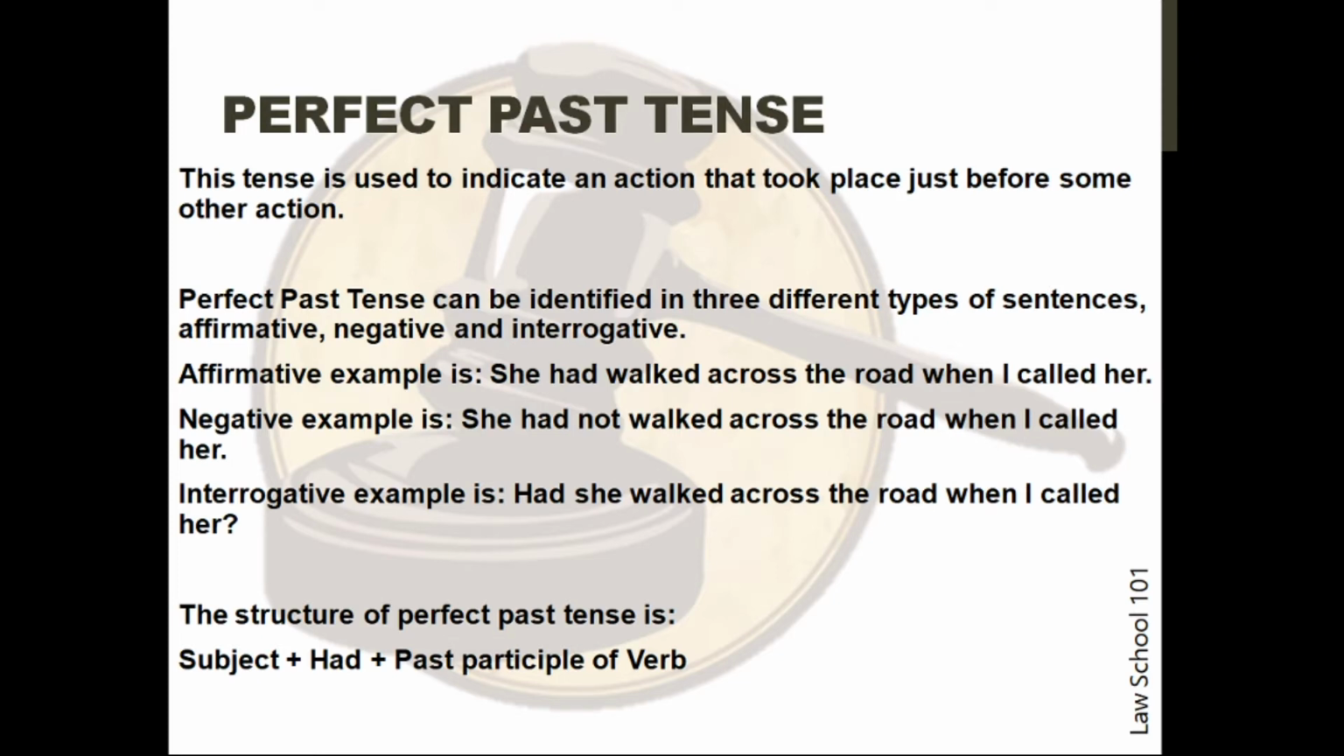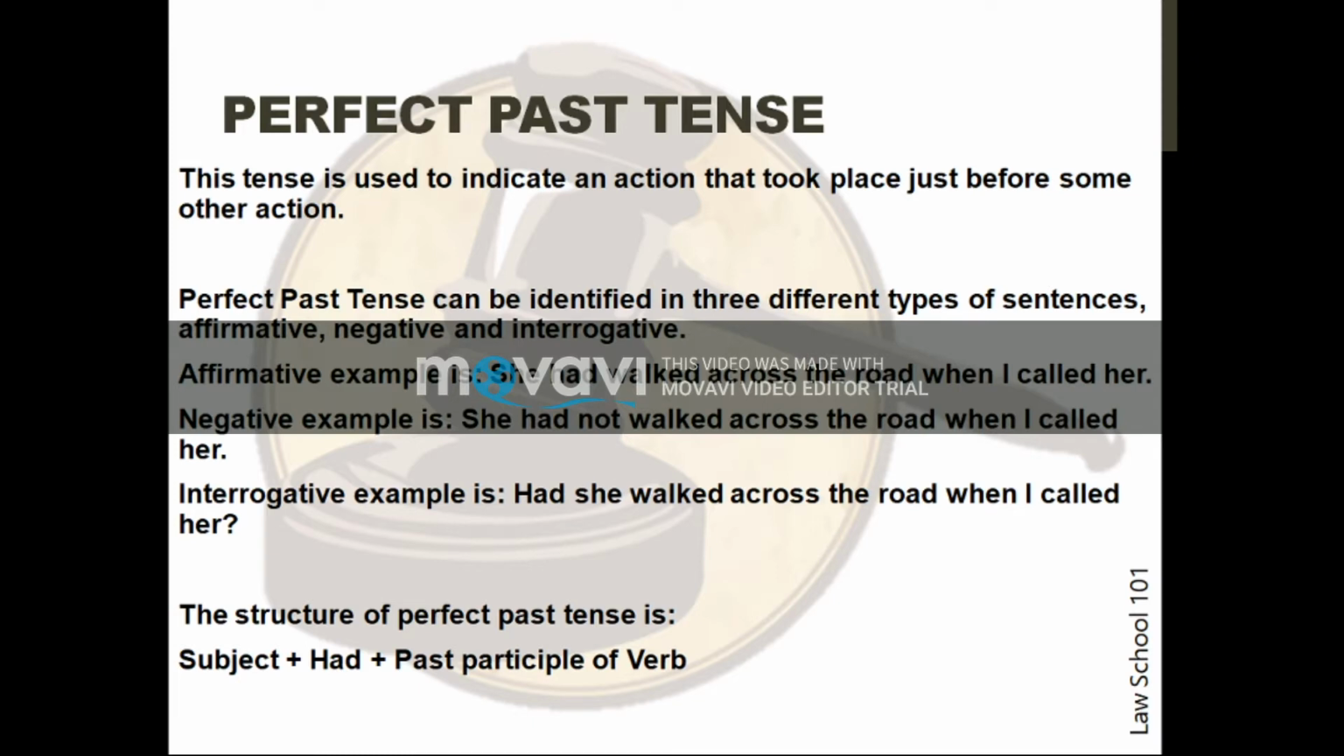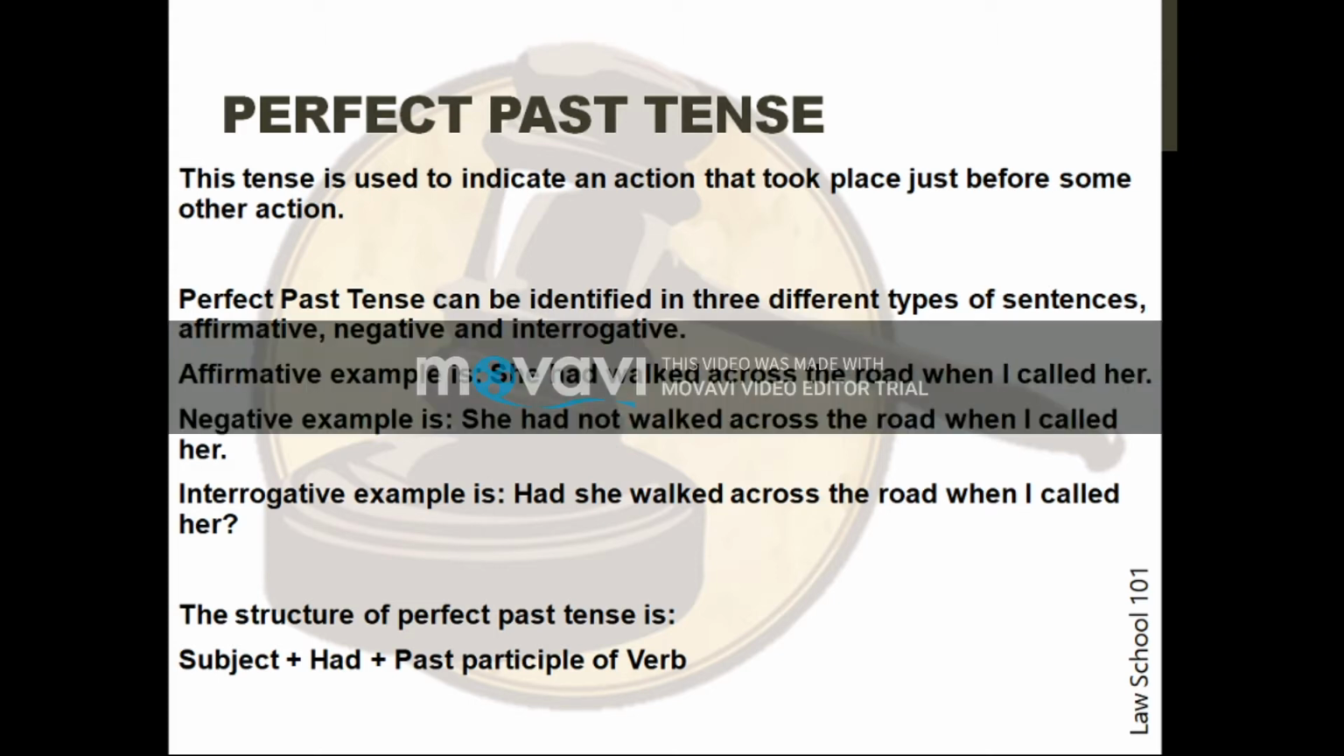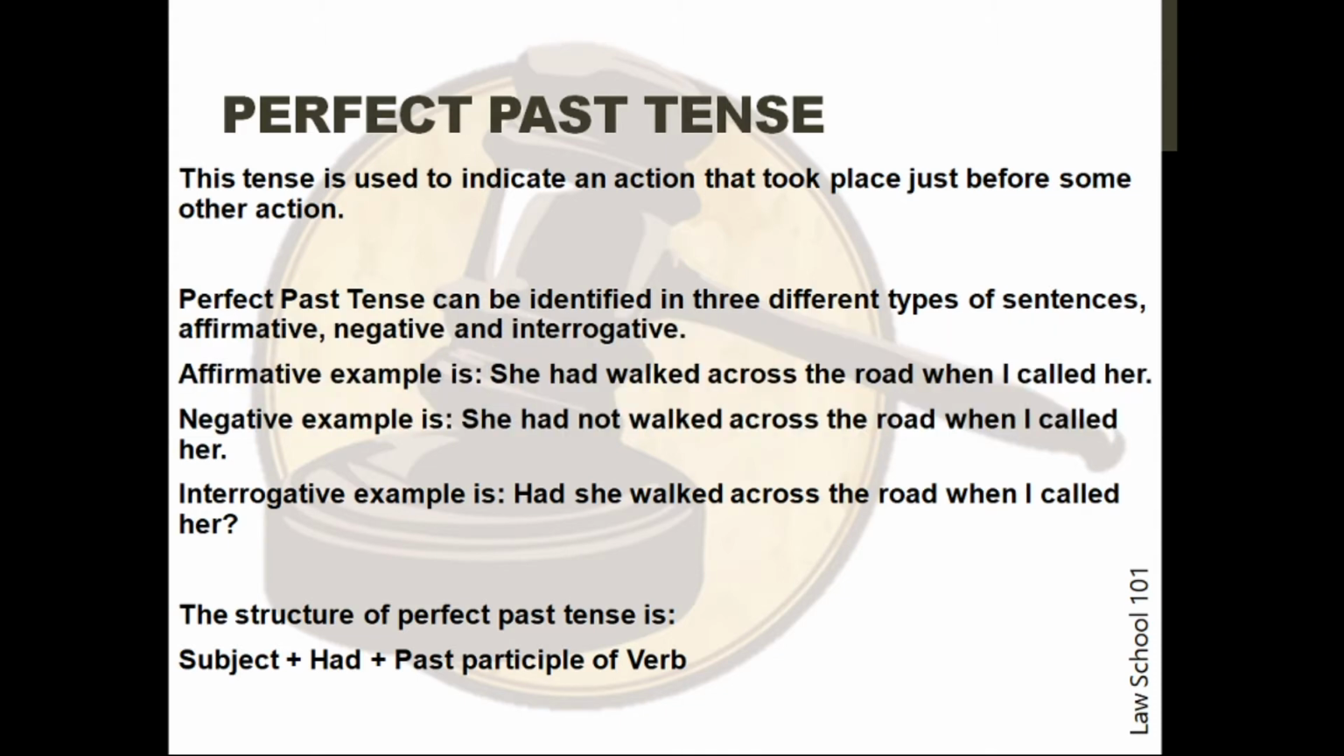Perfect past tense can be identified in three different types of sentences: affirmative, negative, and interrogative. The affirmative example is, she had walked across the road when I called her. The negative example is, she had not walked across the road when I had called her. The interrogative example is, had she walked across the road when I called her? The structure of perfect past tense is the subject plus had plus the past participle of the verb.